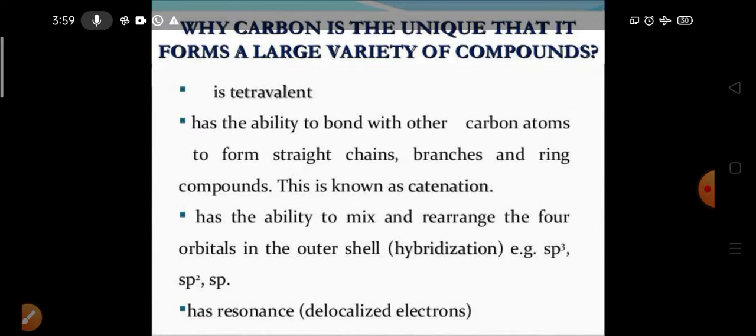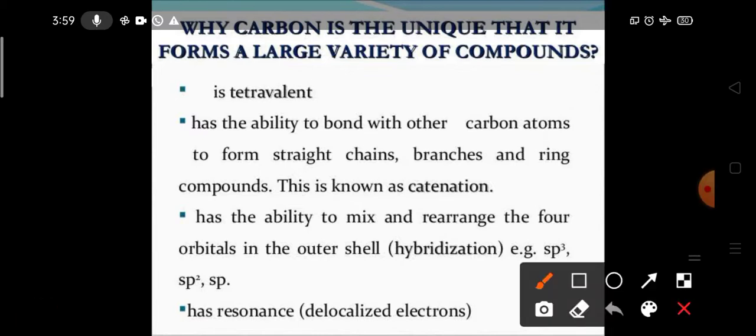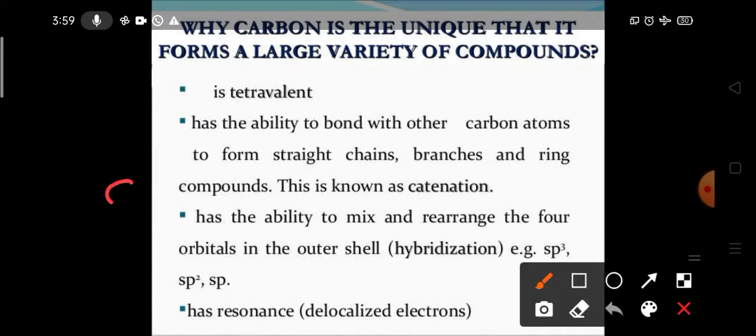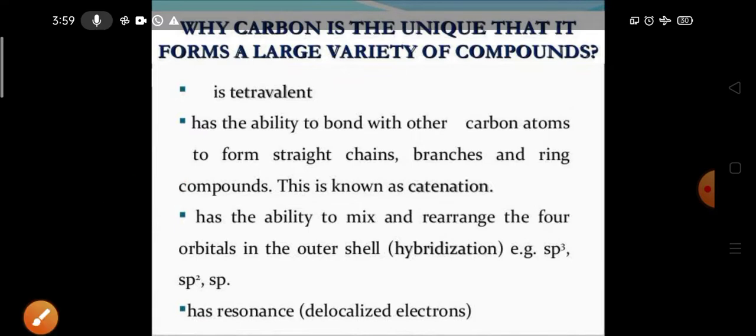The second point is about multiple bond formation. What is meant by multiple bond? It means carbon at a time can produce a single bond, double bond as well as triple bond. No other element has such a property. Other elements can produce either a single, double or triple bond, but not a double and triple at a time. But carbon can produce multiple bonds at a time. The third one is about isomerism, and the fourth one is about catenation. We will discuss that.